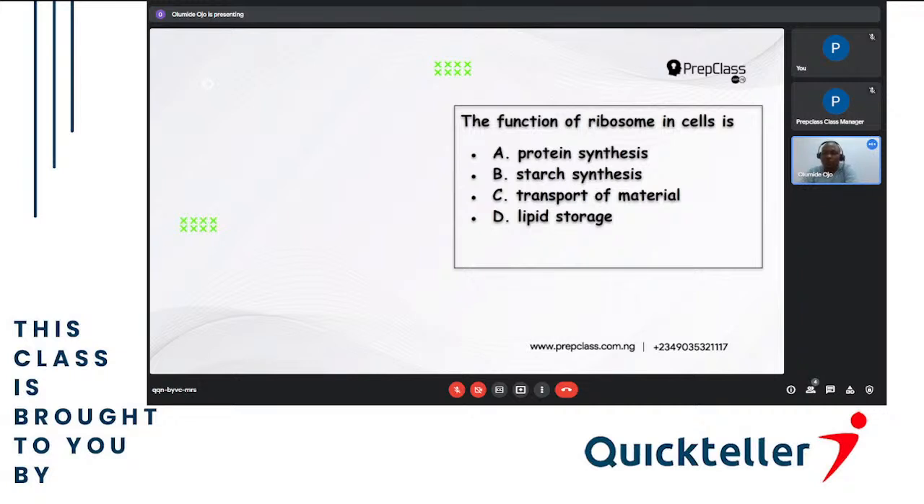So, let's go back to the question now. The function of ribosomes in the cell is A, protein synthesis, B, starch synthesis, C, transport of material, then D, lipid storage. So, from the explanation, the answer is A, protein synthesis, because the only function of ribosomes is to synthesize protein. Why not B and D? B and D is endoplasmic reticulum, and C, the transport of material, is done only by the cytoplasm. So let's go to question 3.